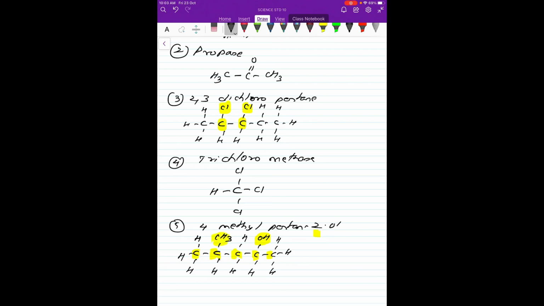So when we start from the right hand side, this is the second one and this is the fourth one. So this is how it is written, 4-methylpentan-2-ol. So it is a pentanol, originally an alcohol group, but it additionally has a methyl group, CH3 group, attached, where 4 means the position of the carbon atom is 4.